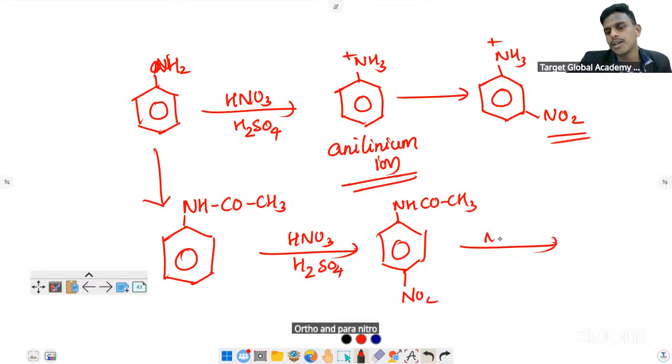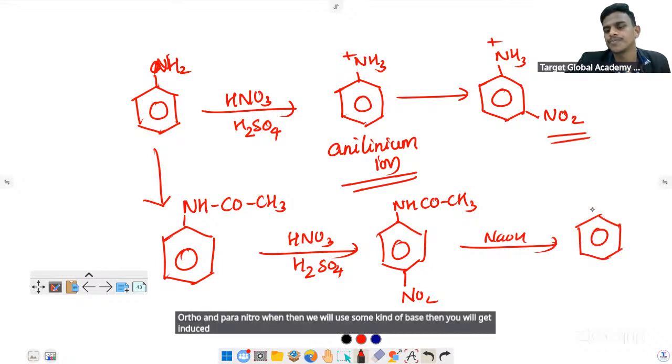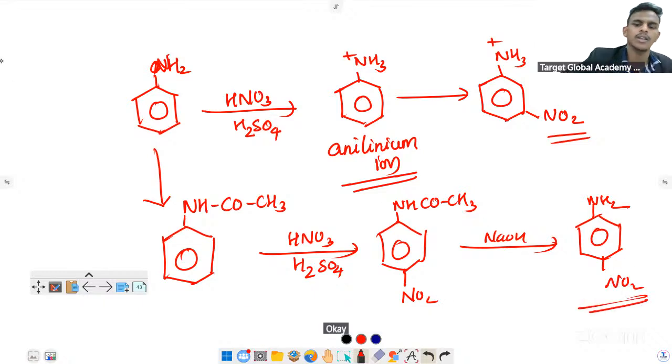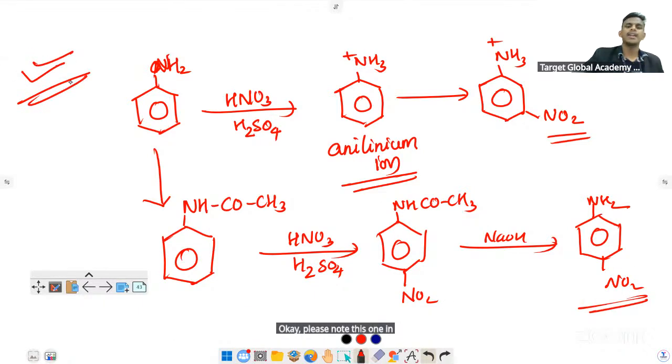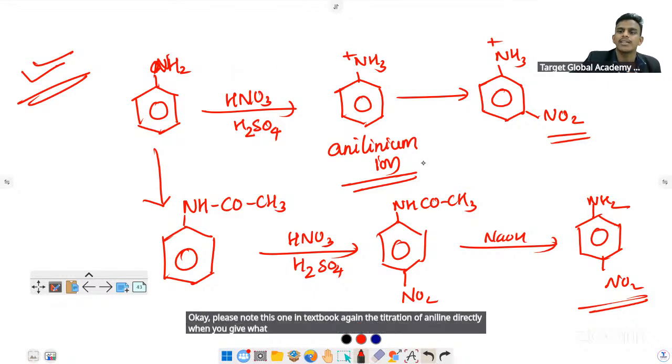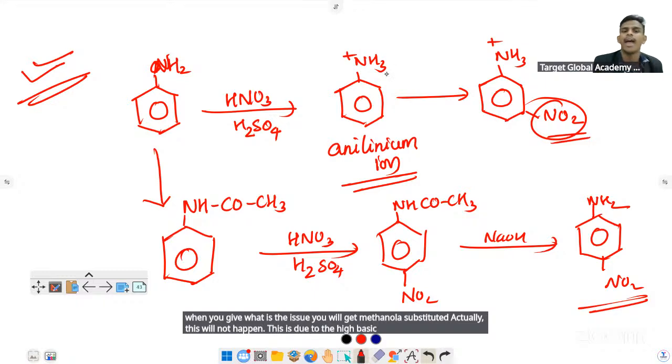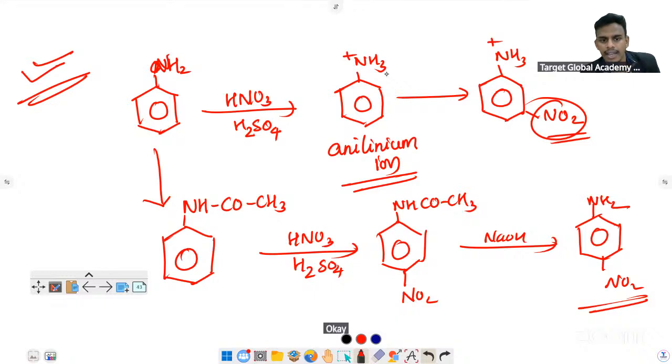Then we use some kind of base and you get NH2. Please note this in your textbook. In direct nitration of aniline, the issue is that you get the meta substituted product. This is due to the high basicity of aniline and the acidity of nitric acid and sulfuric acid. I hope it's clear.